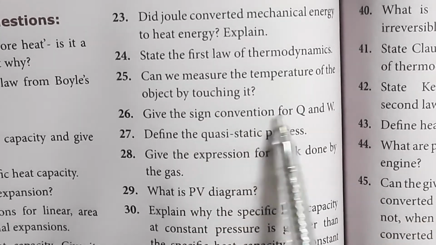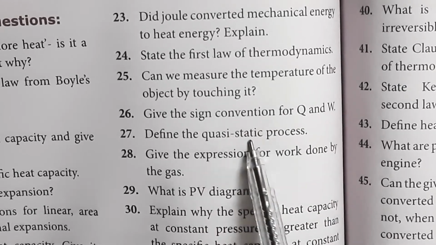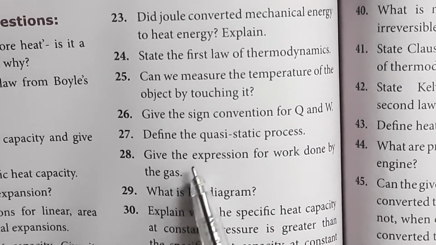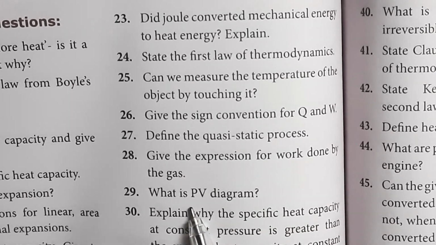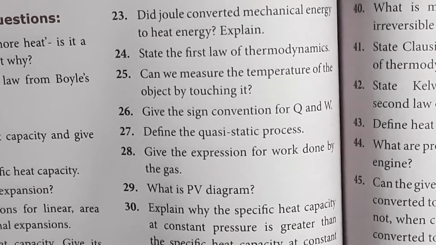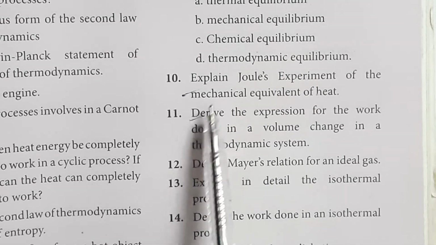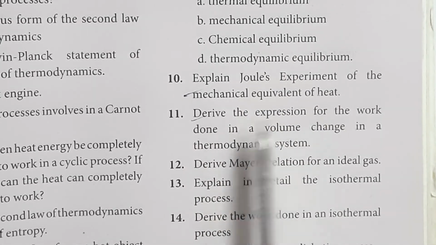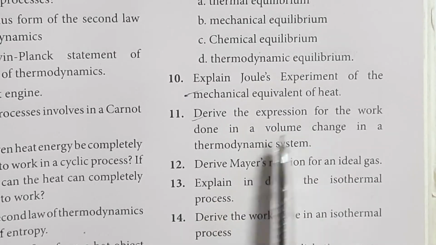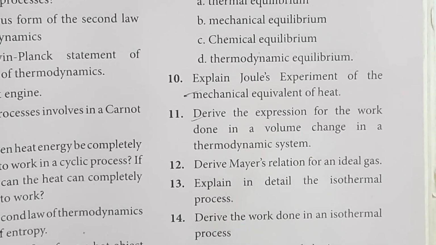Give the sign conventions for Q and W. Define the quasi-static process. Give the expression for work done by the gas. And what is the PV diagram? Then explain Joule's mechanical equivalent of heat, and derive the expression for work done in the volume change in a thermodynamic system.